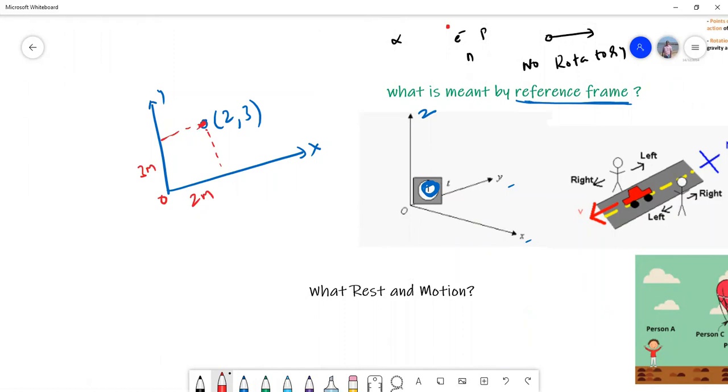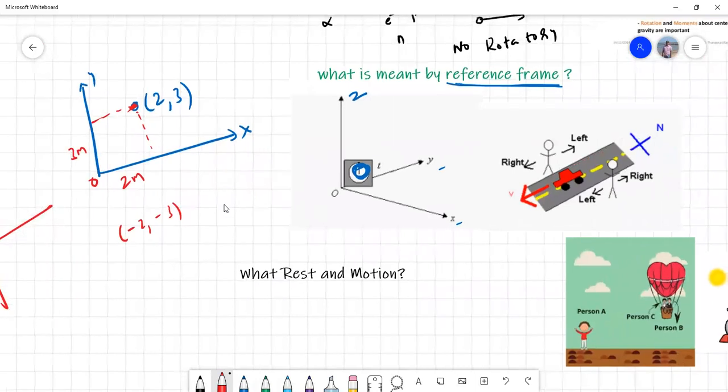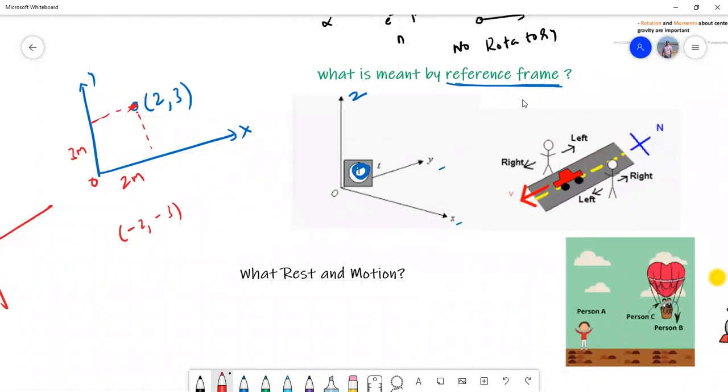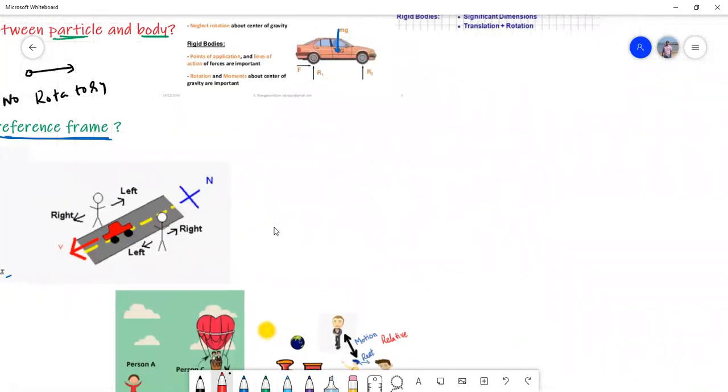Suppose I write the coordinates of the body as (-2, -3). Then, with -x, -y, it is on this side, the third quadrant. So we'll say that the body may be at this point. So just by looking at the coordinates, we can tell the position of the body changing. These coordinate axes give you an idea about the position of the particle in space or in a plane. So a reference frame is nothing but a coordinate system used to describe the position of a particle or a body.